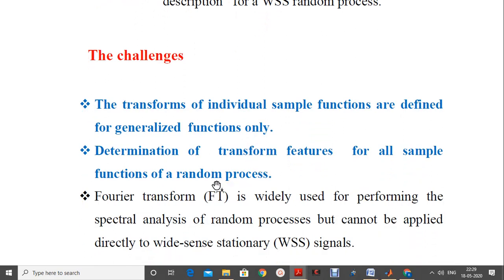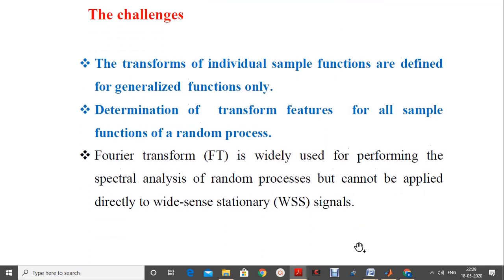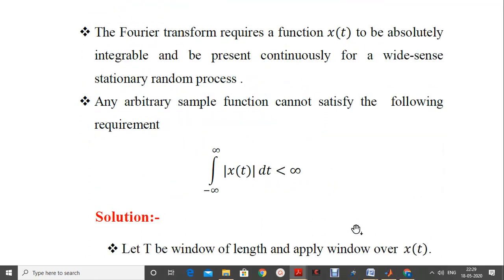Now coming to the frequency domain representation, most of the times we apply Fourier transform for performing the spectral analysis of any given random process or a signal, but the problem is we cannot apply it directly to the wide sense stationary signal. So how to use FT now?